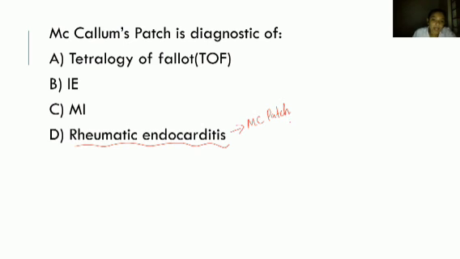So what is this McCallum's patch? We already discussed it. The thickening and vegetation on the posterior surface of the left atrium is known as McCallum's patch, and it is a characteristic feature, or diagnostic, of rheumatic endocarditis. So this is the second question.